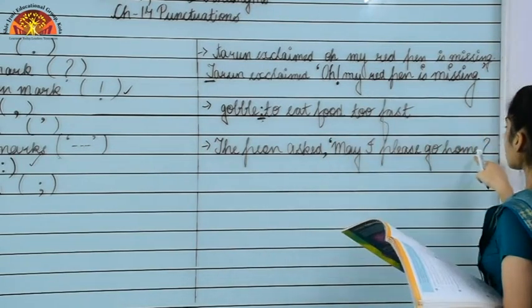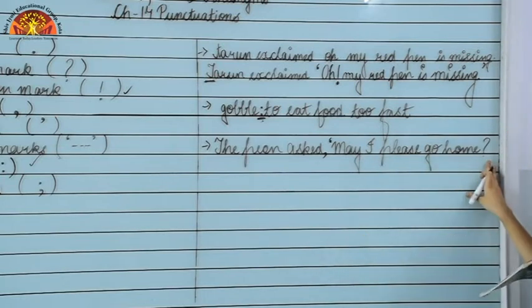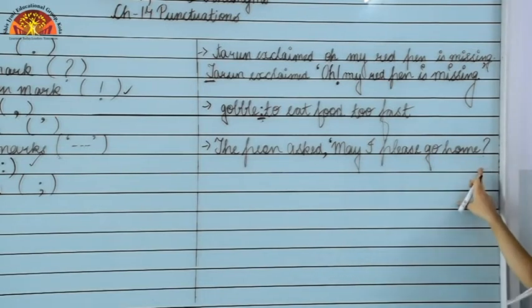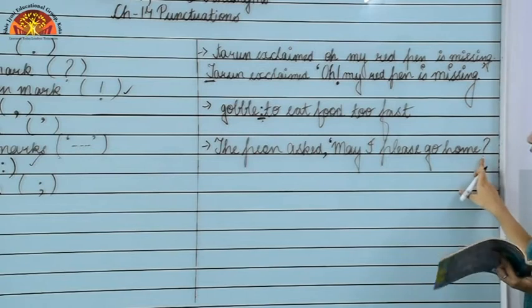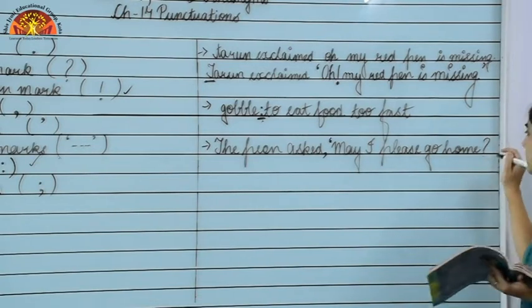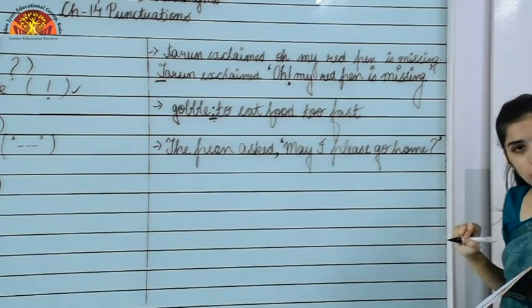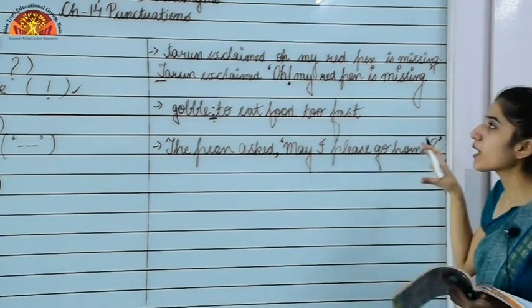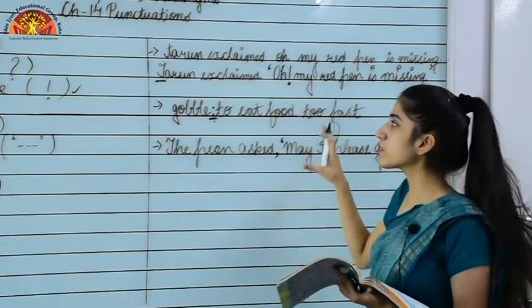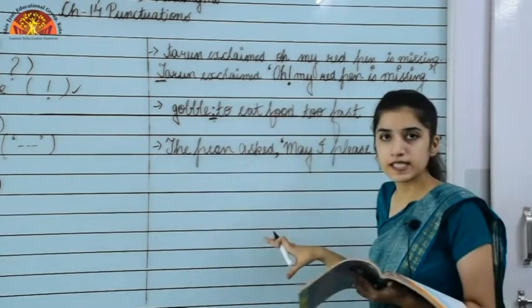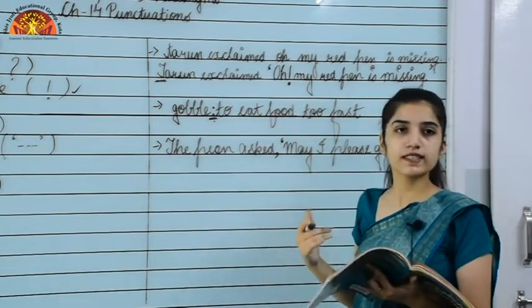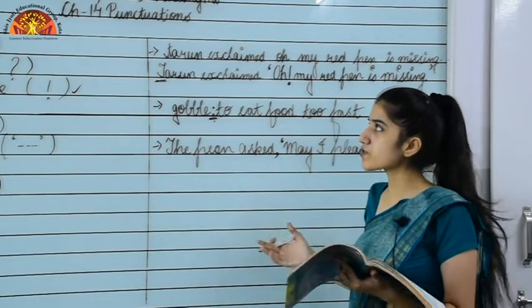After that, you can see it's already having a question mark because that's a question being asked. So we already have a question mark at the end, and then we will end the sentence with the quotation mark. So these are some of the uses of punctuation in the sentence. Please refer to the book exercise which has been given to you related to this chapter.